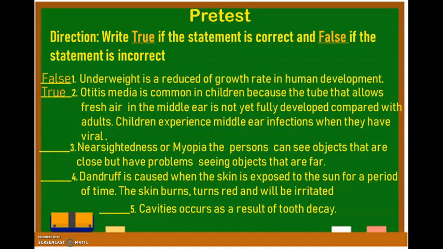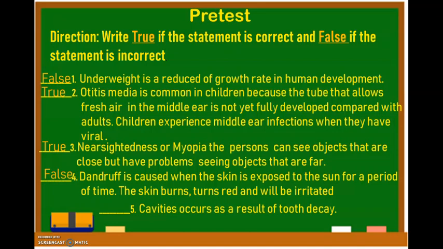Now let's go to number 3. Nearsightedness or myopia, the persons can see objects that are close but have problem seeing objects that are far. Is it true or false? What is your answer? Very good! It is true. Now let's go to number 4. Dandruff is caused when the skin is exposed to the sun for a period of time. The skin burns, turns red, and will be irritated. Is it true or false? What is your answer? Yes, it's true.